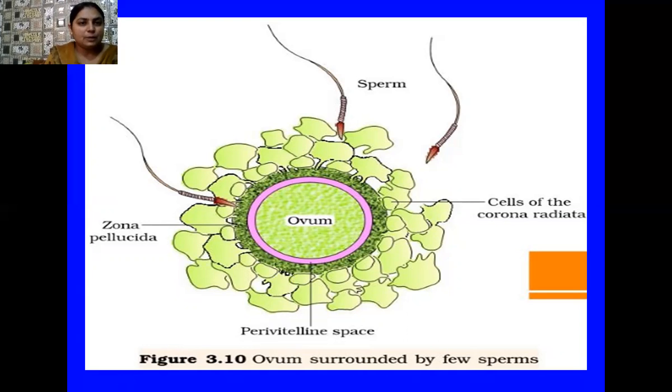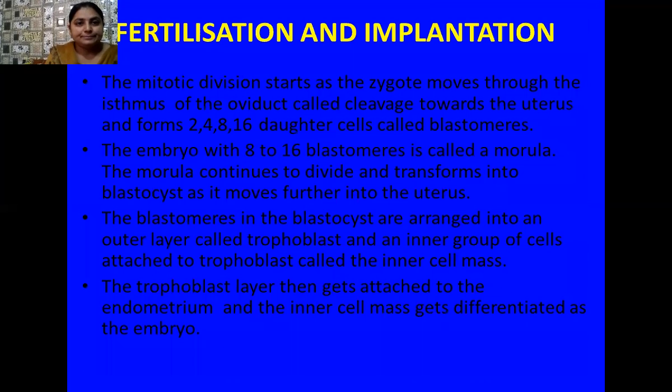Whereas the rest of the sperms are not allowed to enter into the zona pellucida membrane because humans are monospermic. So the sperm that comes first only enters, and the rest of the sperms are prevented from getting entry into the cytoplasm. So as you know the sperm has a very little viable period, so these sperms later degenerate.